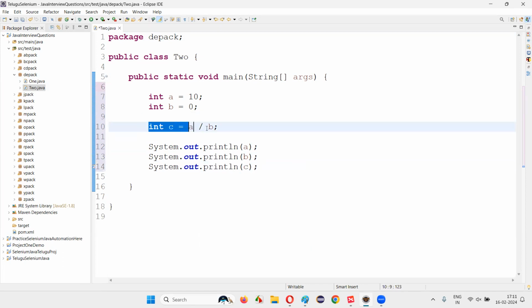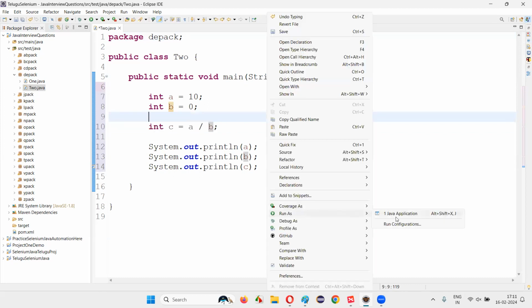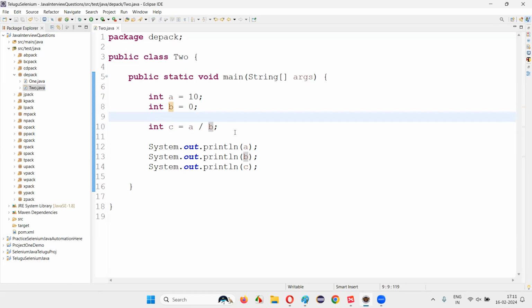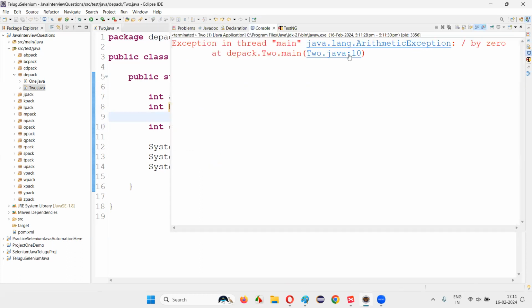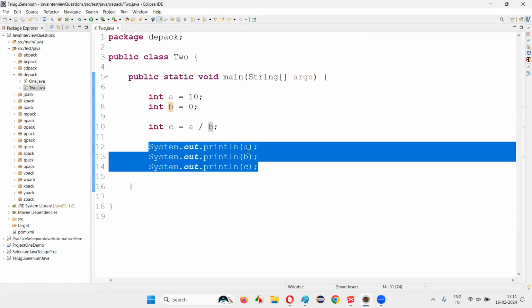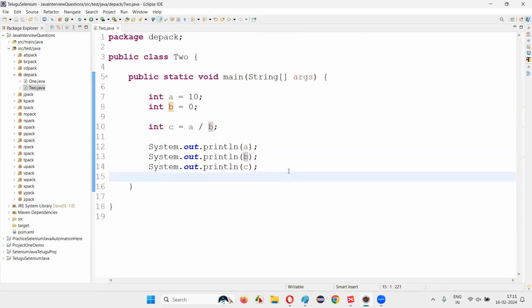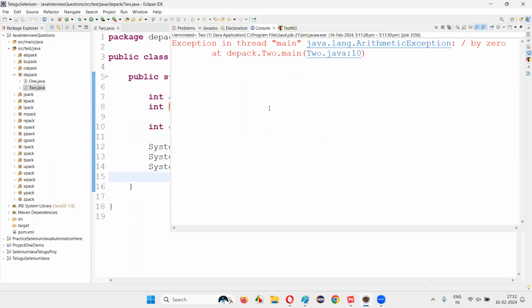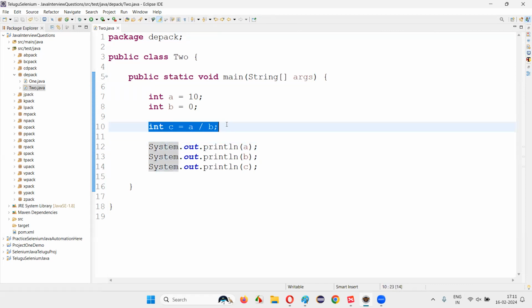Here in this case, it has now moved to the 10th line. This line has to be handled. Exception handling should be done for this particular line using try catch blocks. Here in this code, I'm not handling the exception. Hence, when I run the code, as you are dividing a number 10 by 0, which is not possible in Java, you are going to get an exception at line 10. It's a runtime error because you're trying to divide a number by 0. And the remaining lines of code, which have to print a, b, c, are not getting printed. The values of a, b, c are not getting printed because the execution has stopped at this line.